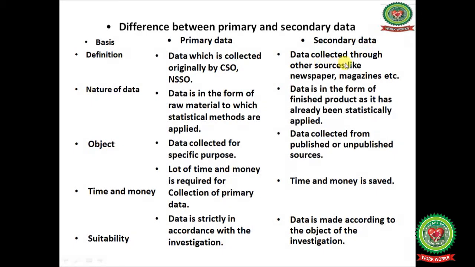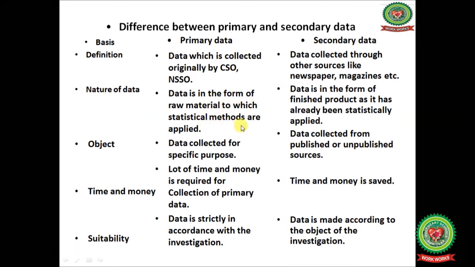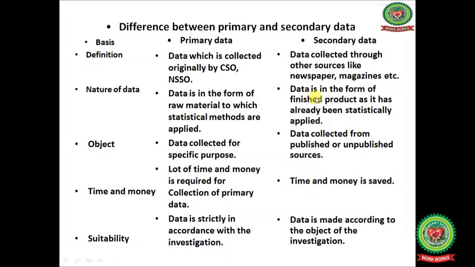Data collected through other sources like newspapers, magazines, books, etc., is known as secondary data. Nature of data: under primary data, data is in the form of raw material to which statistical methods are applied. Under secondary data, data is in the form of a finished product, as statistical methods have already been applied.